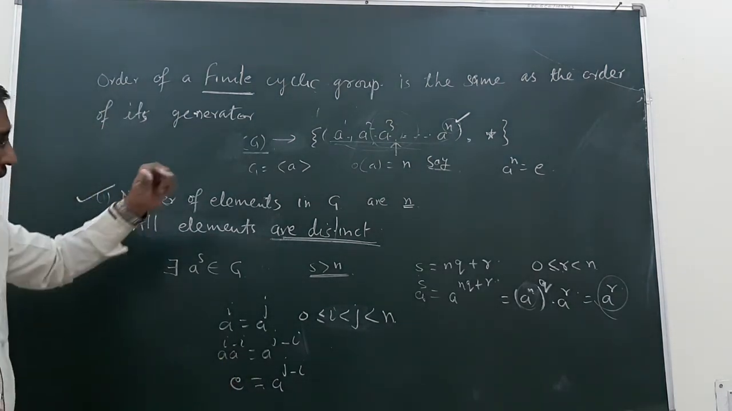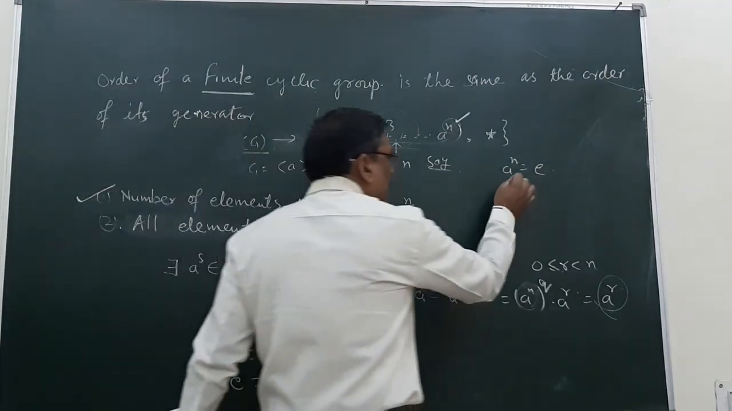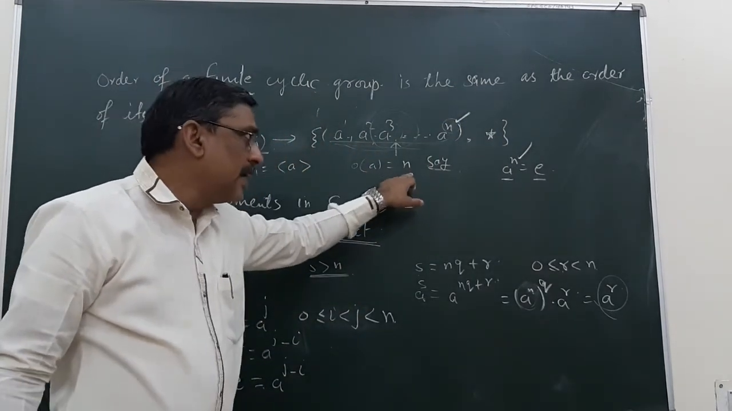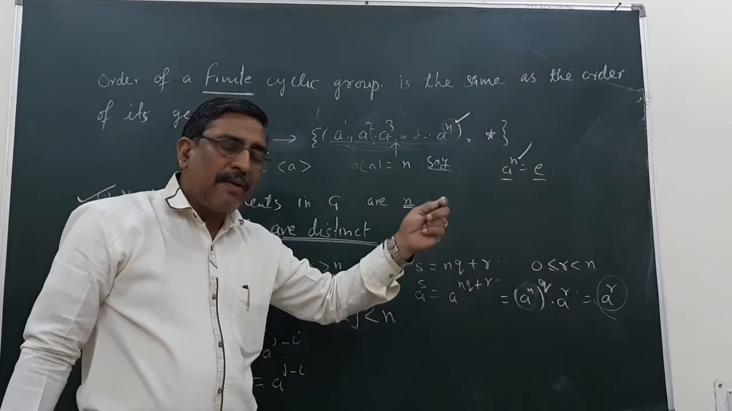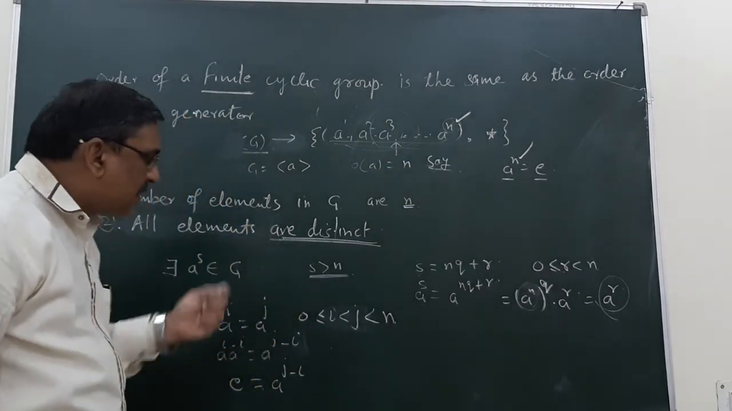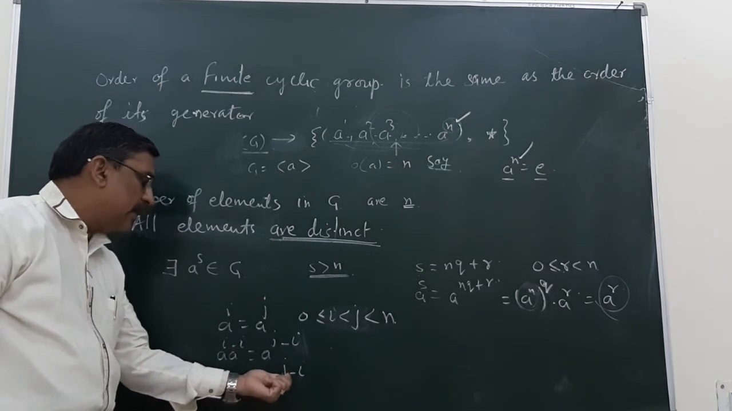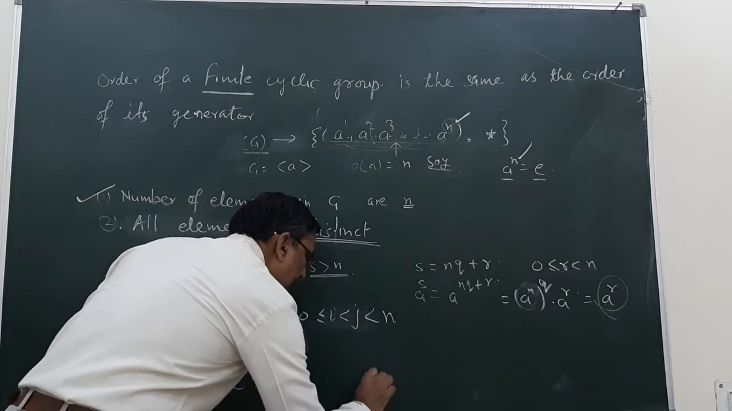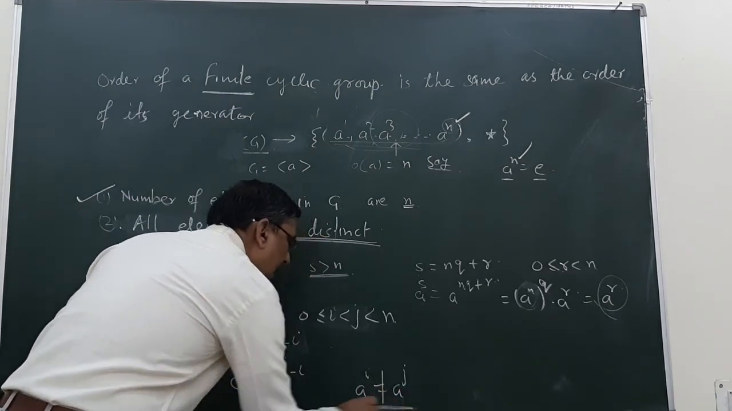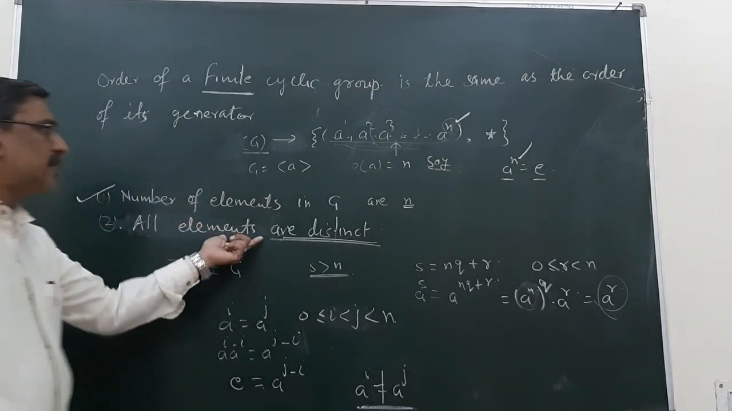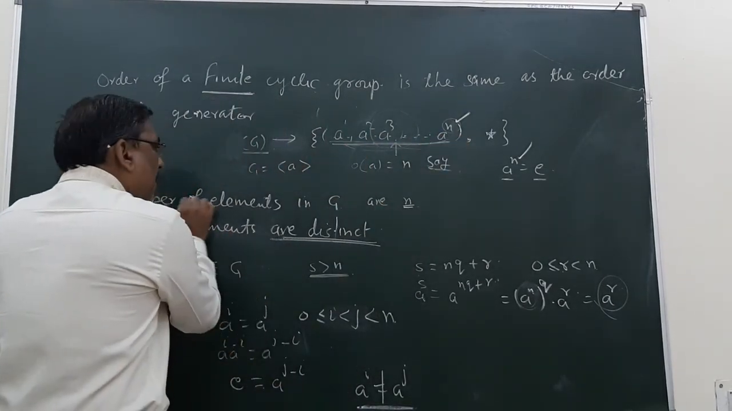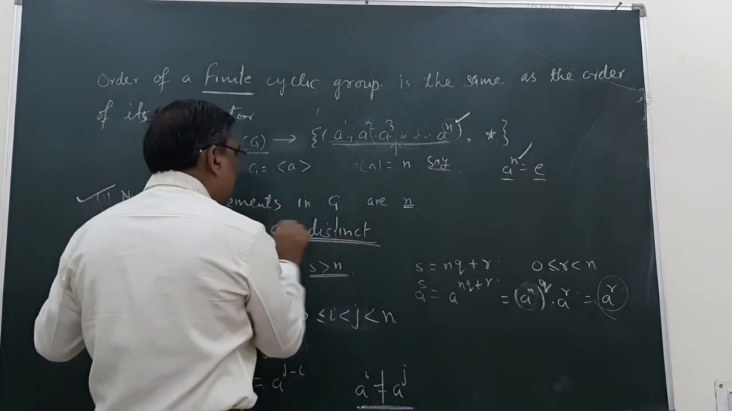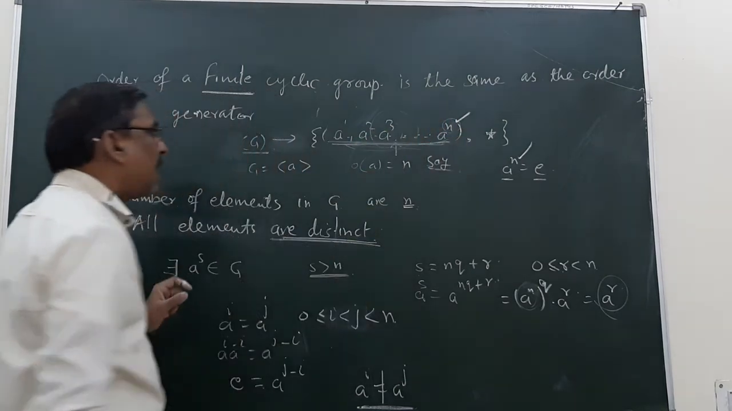On the one side we say that a^n is equal to identity, and since order of a is n, n is the lowest such power. There must not be any power less than n that gives us the identity. Therefore our supposition is wrong, and we can say a^i is not equal to a^j, and all the elements are distinct here, and the number of elements in G are n. We proved it.